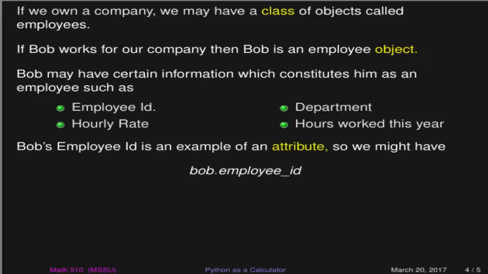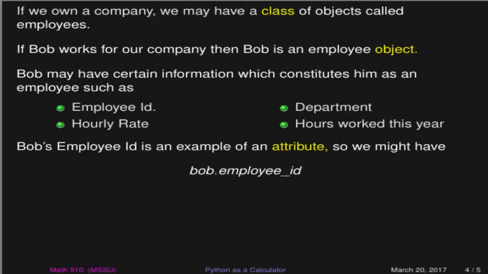Now, the employee ID, we might think of as an example of an attribute that's related to Bob. It's a piece of information that's contained inside the structure of Bob. And so in Python, we might say that this is bob.employeeID or something like that.